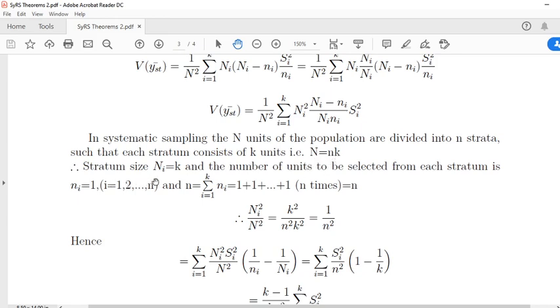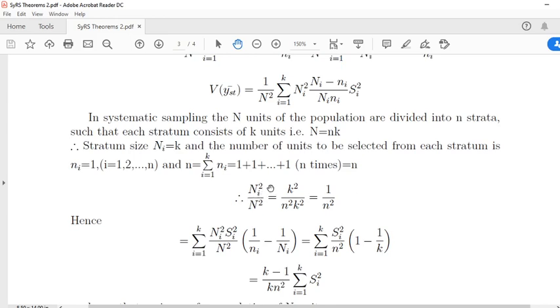Stratum size Ni is equal to k, and the number of units to be selected from each stratum is ni equal to 1. From each stratum, 1 unit is selected. Here i = 1, 2, ..., n, and small n is equal to the sum over i = 1 to n of ni, that is 1 plus 1 plus 1, n times, so this is n, that is the sum of ni is equal to n.